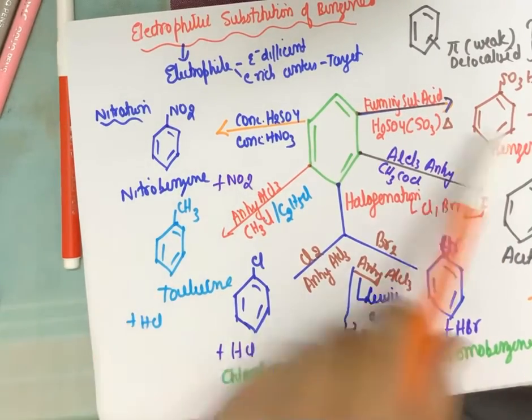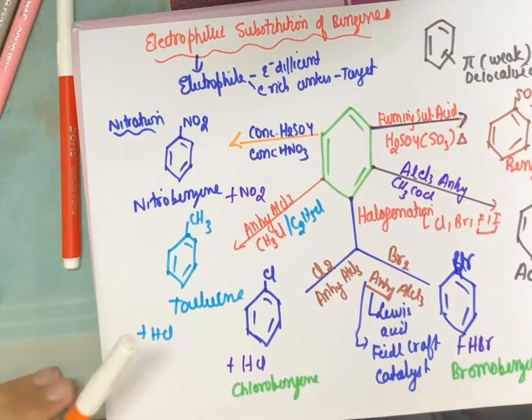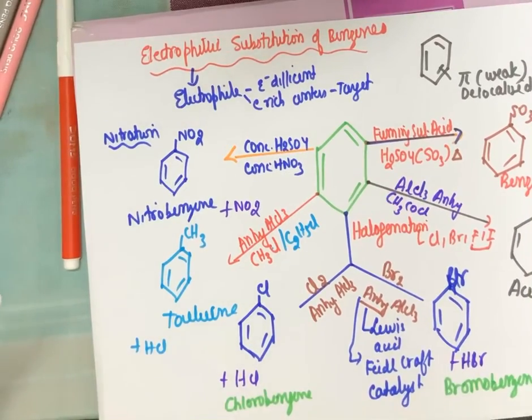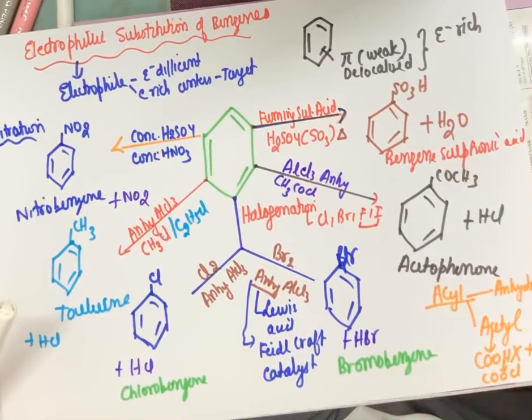Okay. All of these reagents are electrophiles, and that's why we call this an electrophilic substitution reaction. They substitute hydrogen in the benzene ring. One hydrogen is always eliminated for these groups to get attached. Fine. So that was all about the electrophilic substitution reactions of benzene. I hope this much is clear.